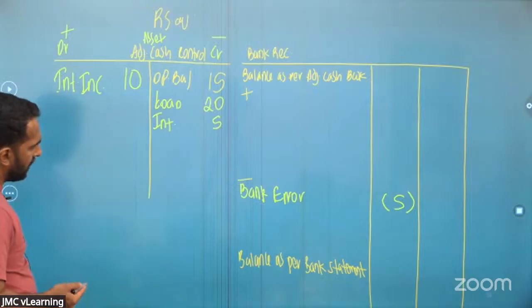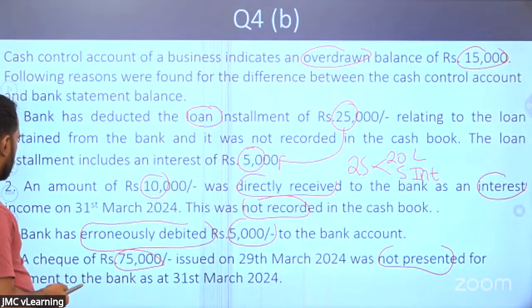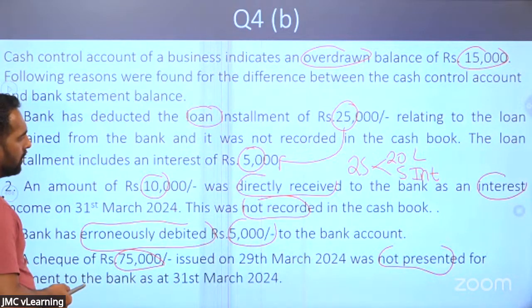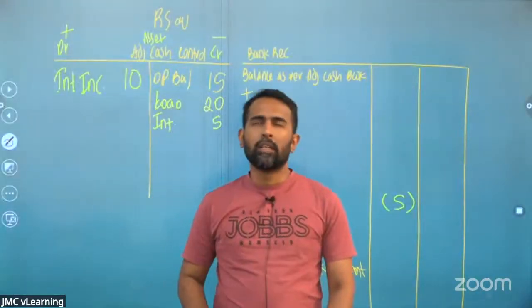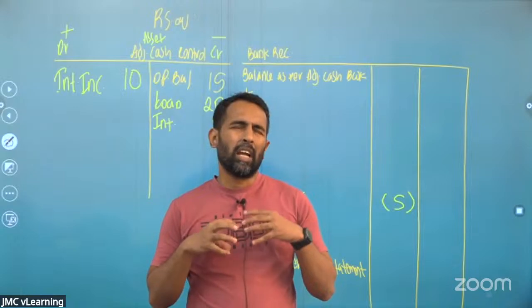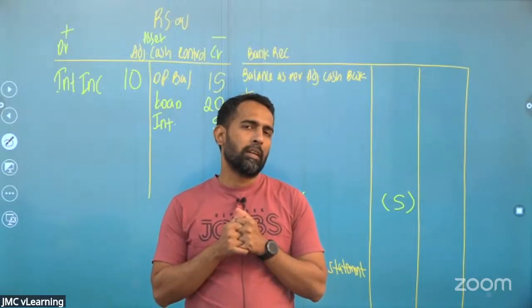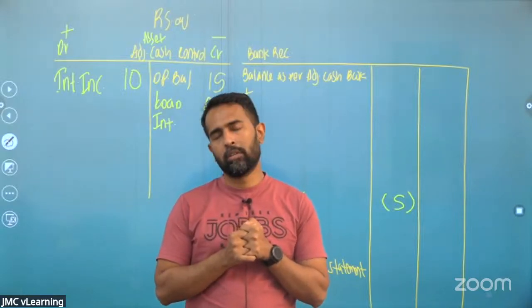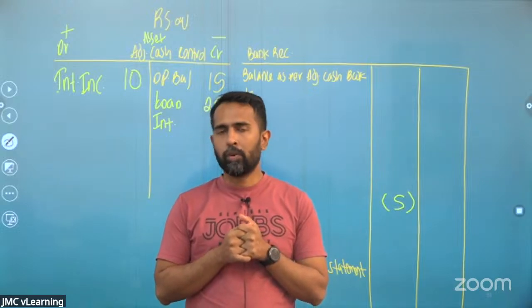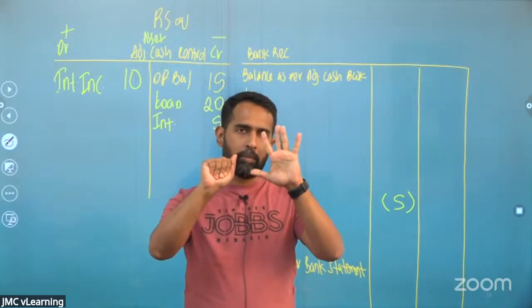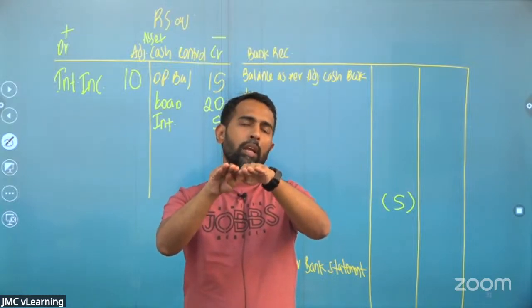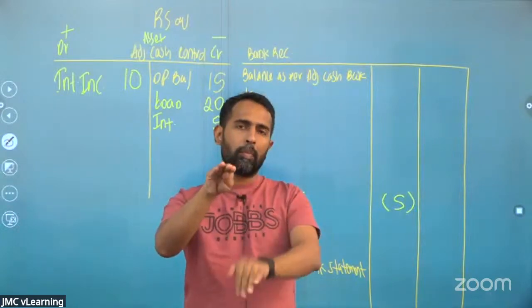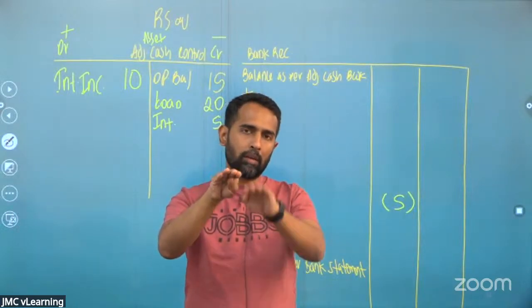Okay. Look at the next item. A check of rupees 75,000 issued was not presented for the payment. How are we going to adjust that? Once again, unpresented payment, you have to adjust it in the reconciliation. Cash book, bank statement. Initially, you assume it to be equal. Now, the accountant has made some payments. When you are issuing a check for a payment, the balance comes down.